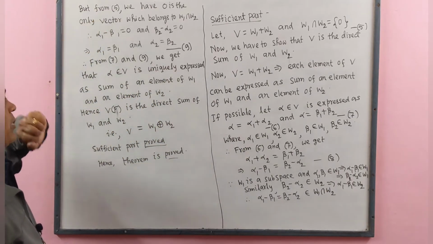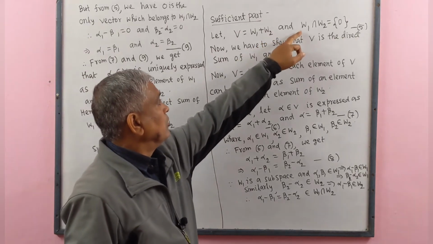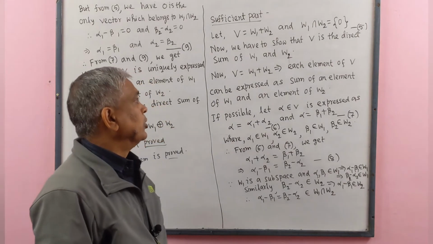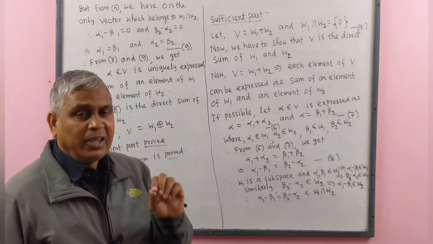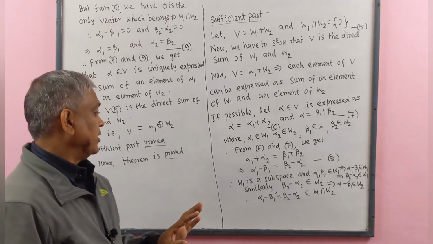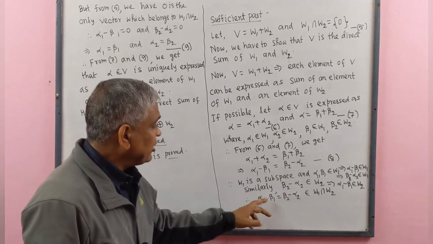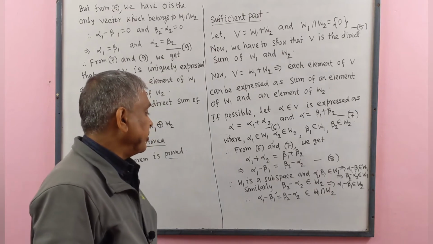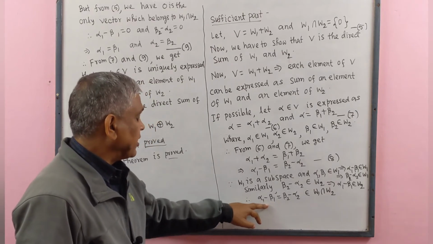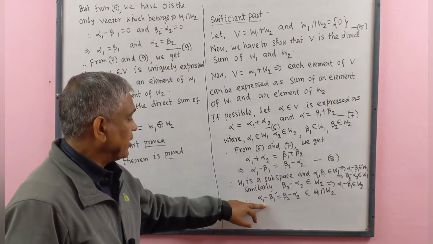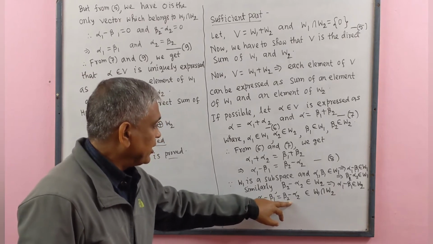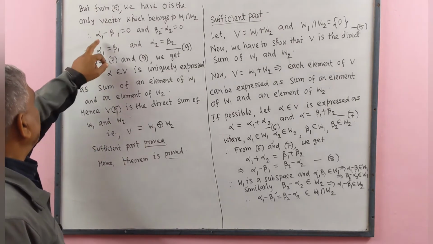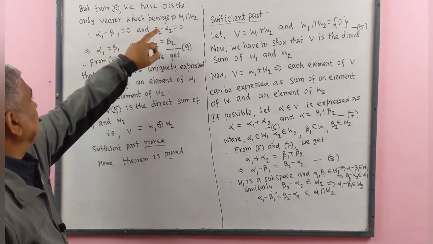But from 5, here we have W1 intersect W2 contains only 0 vector. So this vector will be 0 vector, and this vector beta 2 minus alpha 2 will also be 0 vector. Here we write 0, here we write 0.